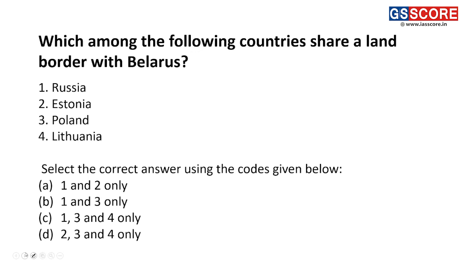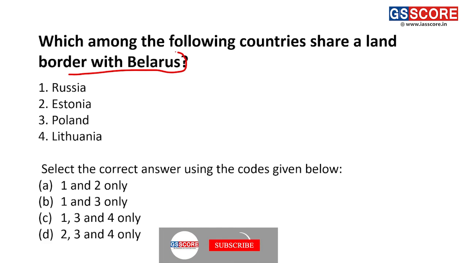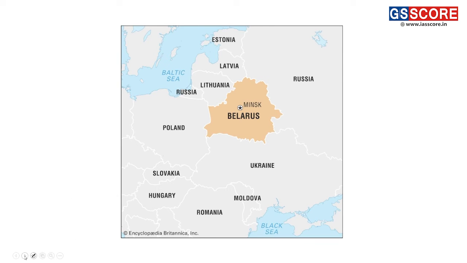Moving towards the next question: which among the following countries share a land border with Belarus? Belarus is a country which is part of Eastern Europe. It is also forming a kind of frontier region between Asia and Europe.